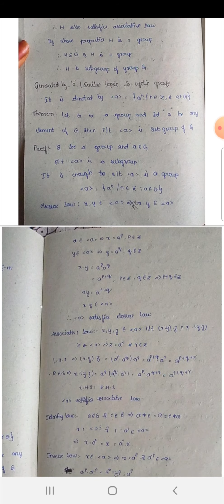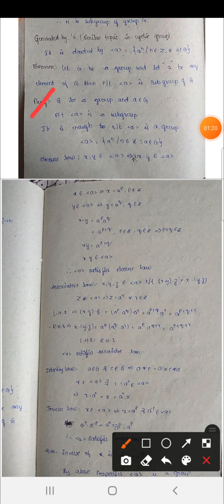So proof. చూడండి ఇక్కడ proof. G be a group and a belongs to G. Prove that ⟨a⟩ is a subgroup. It is enough to show that ⟨a⟩ is a group. అంతే కదా. ⟨a⟩ అనేది సబ్ గ్రూప్ అని ప్రూవ్ చేయాలంటే, బై ద డెఫినేషన్ ఆఫ్ సబ్ గ్రూప్, ⟨a⟩ ఈజ్ ఏ గ్రూప్. ఓకే. It is enough to show that ⟨a⟩ is a group. By the definition, we know that ⟨a⟩ = { aⁿ : n ∈ Z } for all a ∈ G.